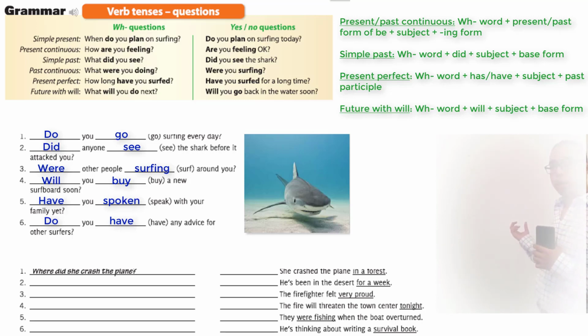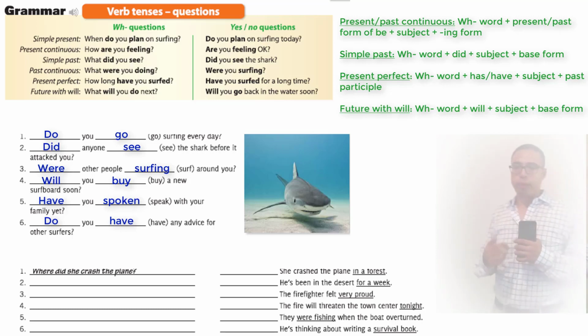Where? In a forest. Where did she crash the plane? She crashed the plane in the forest. Okay? So let's try to make that into a habit in which we include that information in both the question and the answer. The only thing we would change would be the WH question and the answer.